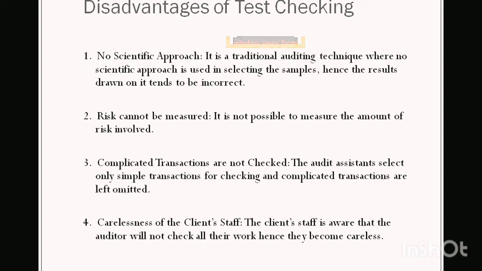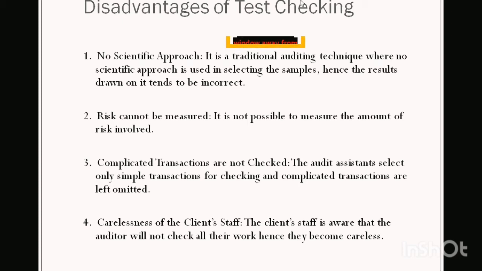But as we say, there are certain disadvantages. So what are the disadvantages? Number one, if no scientific approach is there in test checking, then the result will be incorrect. So it is all about applying test checking. If you don't apply any scientific method, then test checking is not to be done. Second, if test checking is not done properly, then the risk that is there in the measurement in the accounts is not usually measured. The auditor has to form an opinion. So if he is not applying the test checking method properly, then he may not be able to understand the inherent risks that are there in maintenance of the accounts.